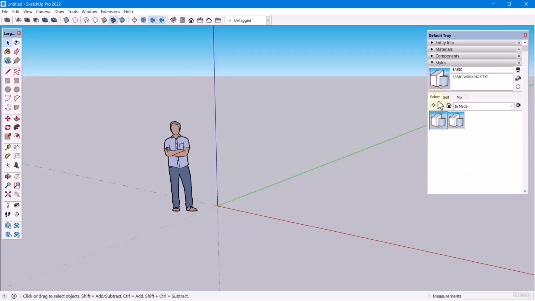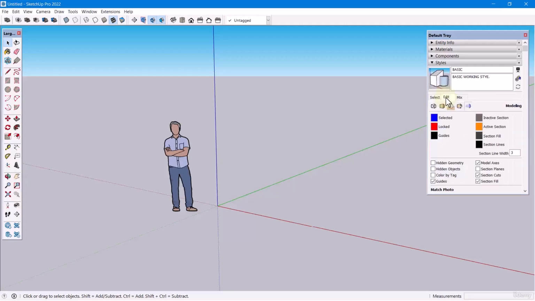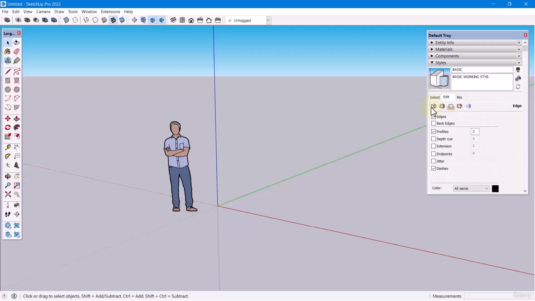Now, let's go to Edit, Edge Settings, and Disable Profiles. Profiles can weigh down our work because they emphasize the outlines of major shapes in the model, but they'll be helpful later on when we start working with technical drawings.